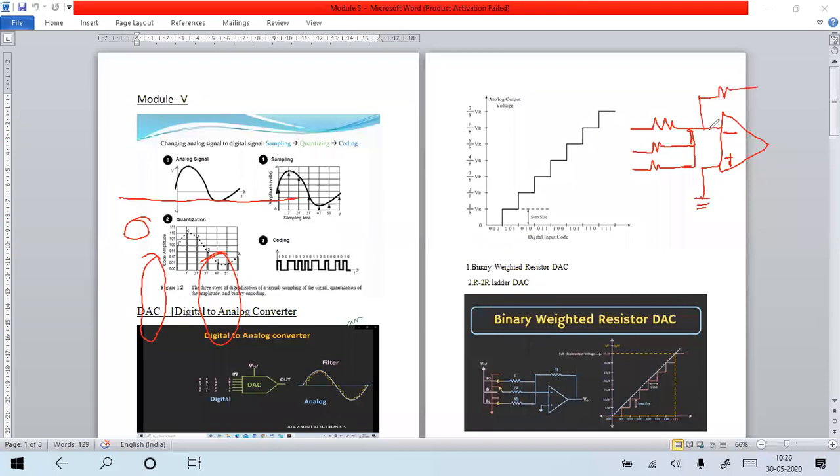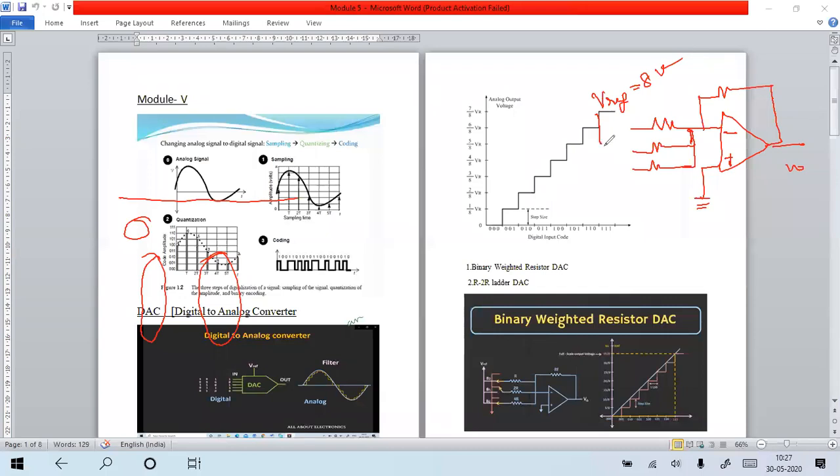Next, the feedback resistor. This is V0. The other end of each of the three resistors is connected to a different input. But here, all the ends have to be connected to V reference. The reference voltage is the same one we used for converting analog signal into digital signal; the same reference voltage has to be chosen for converting digital into analog. Suppose in our first case our reference voltage is 8 volts. The same voltage I have to choose for converting digital signal into analog.